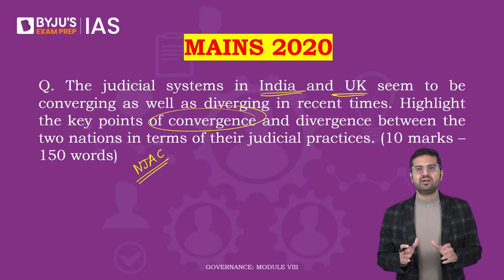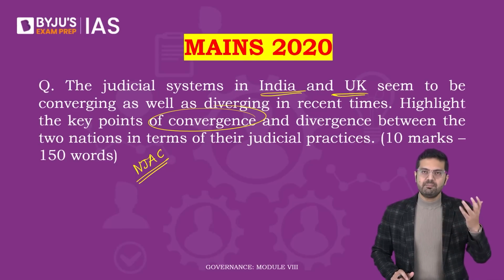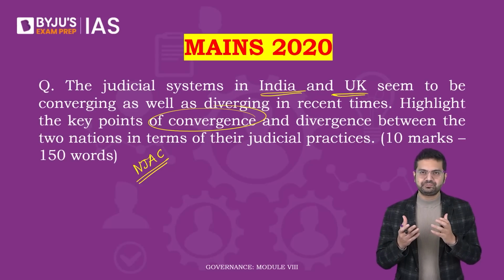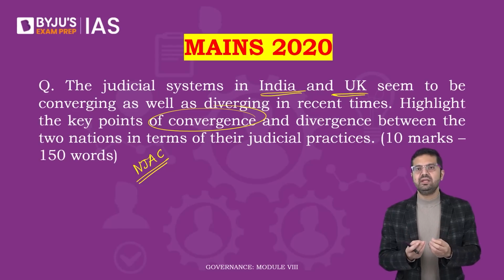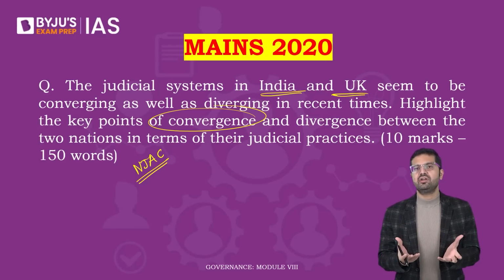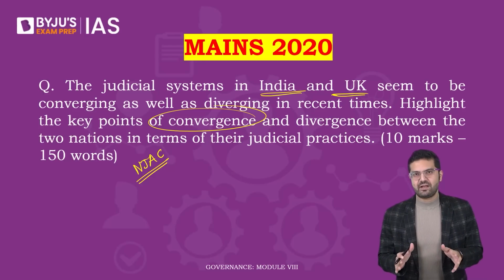A case of contempt can be slapped against you, which may not be the case in the UK, where a lot of columnists openly criticize the judiciary, even make some kind of mockery of it through cartoons, which could be difficult in India, frankly.